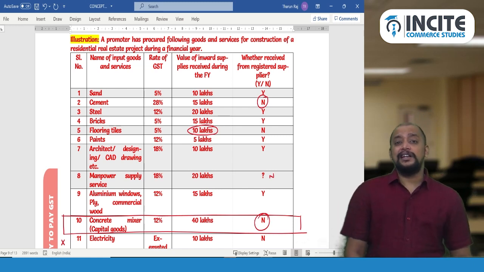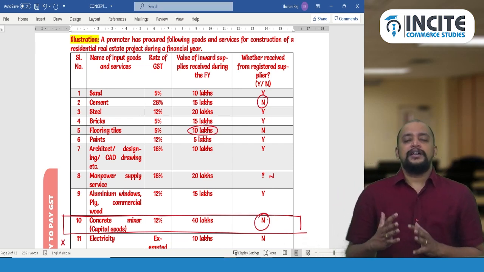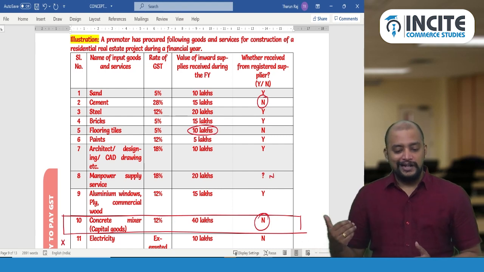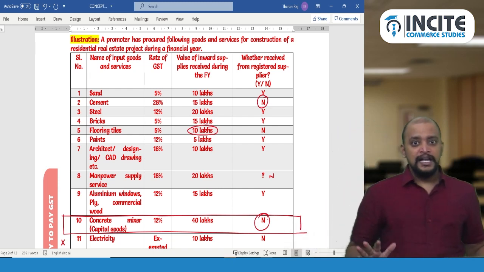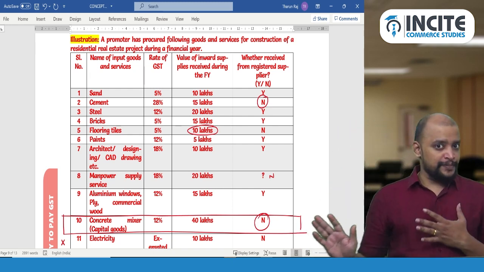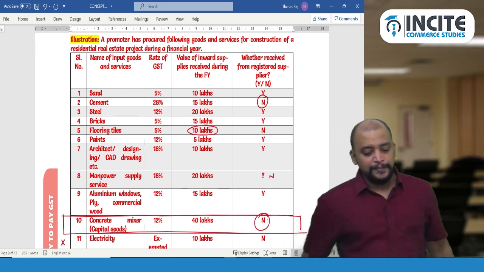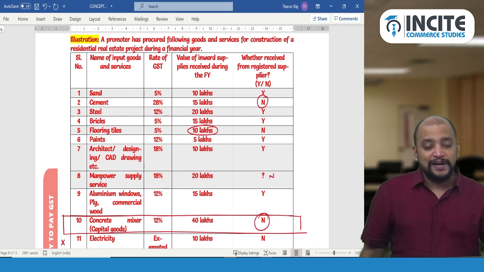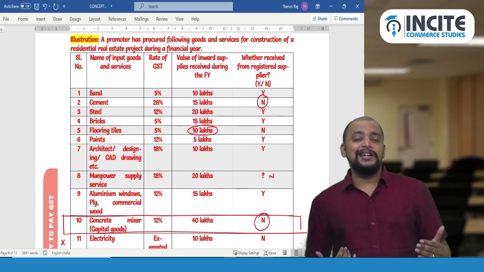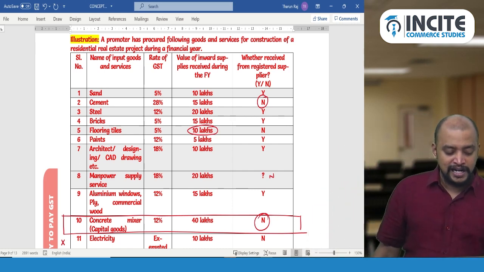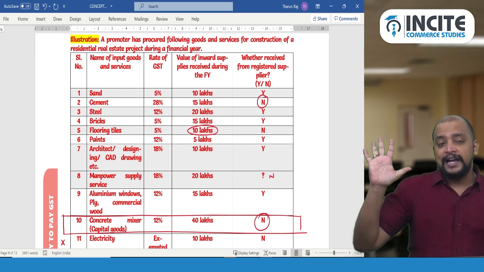So why 10 lakh 8,000? See, because first of all, 10 lakhs and one more 20 lakhs, 30 lakhs is now purchased from an unregistered person. Capital goods, no doubt, that is 4 lakh 80,000. Then cement also, no doubt, 4 lakh 20,000, already there, 9 lakhs already there. Now 30 lakhs is purchases from an unregistered person. How 30 lakhs? 10 lakhs plus 20 lakhs, so together it is 30 lakhs. So 30 divided by 120 is 25%. But how much is allowed? Only 20% is allowed. Extra 5% is there.